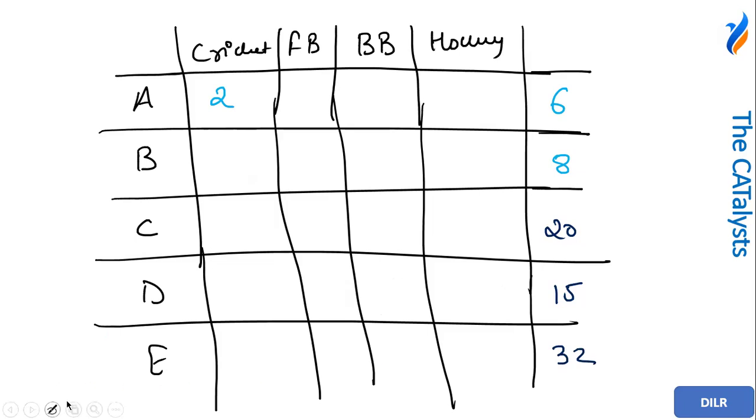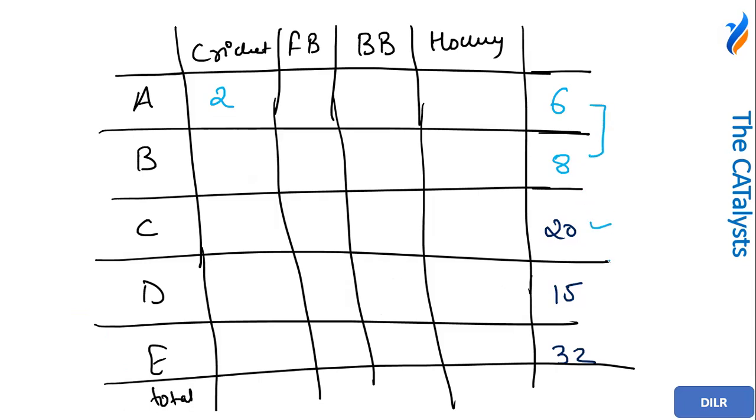Now from here, if I do the totaling, this is 6 plus 8, this is 14. 14 plus 20, that is 34. Then adding 15 and 32, this value is 81. All right. So I have got the total number of players for the categories. Like 81 persons are selected for the scholarship.